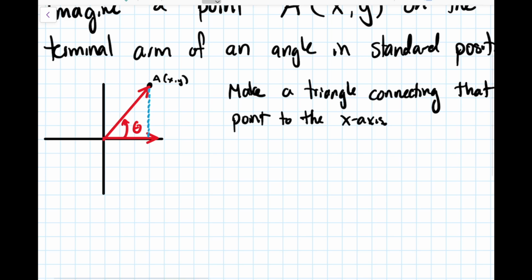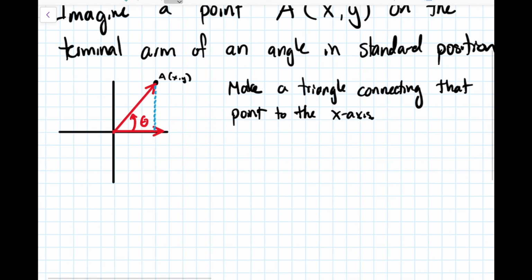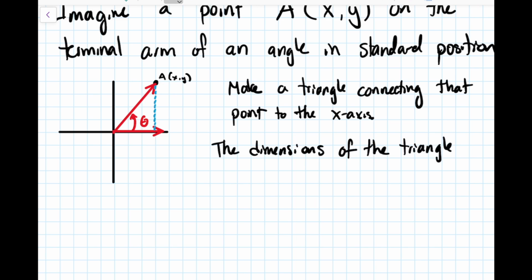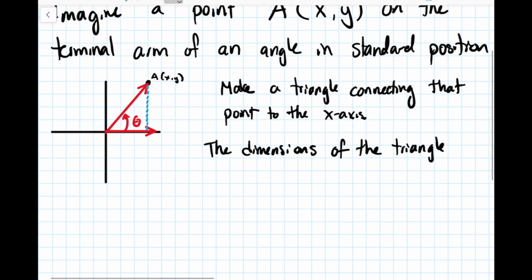So the dimensions of our triangle, the length and the width, those are kind of important. If we're doing trig, thinking like SOHCAHTOA, sine, cosine, and tangent, the dimensions of our triangle are pretty important parts of working with sine, cosine, and tangent. And we aren't necessarily given them explicitly, but we do actually have all the information we need from what the question's telling us. So the dimensions of this triangle are just the coordinates of our point.